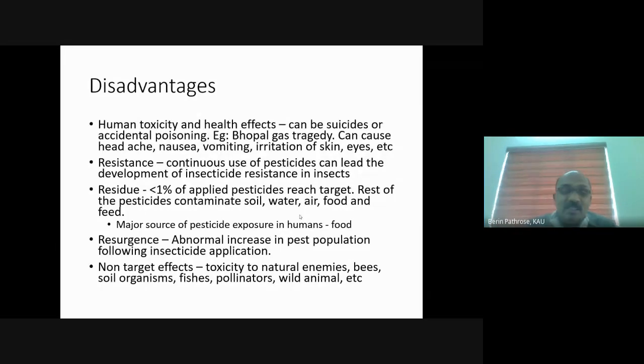So the pest population increases following an insecticide application. That is resurgence. That sometimes occurs. Then non-target effects. That means it can affect organisms which are not targeted. Say if you're targeting a particular insect pest, those insects which are not targeted, which are beneficial to us, may also get killed, such as fishes, honeybees, etc. So they have non-target effects.